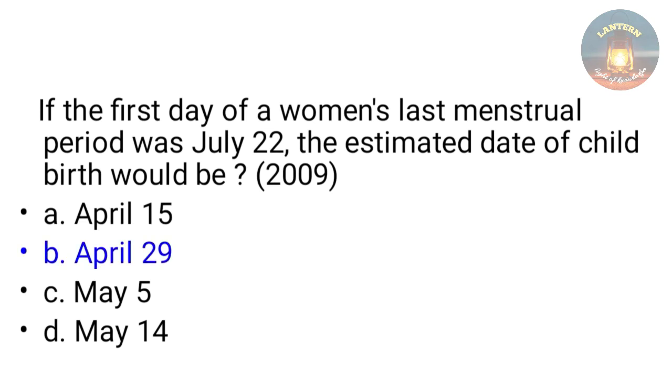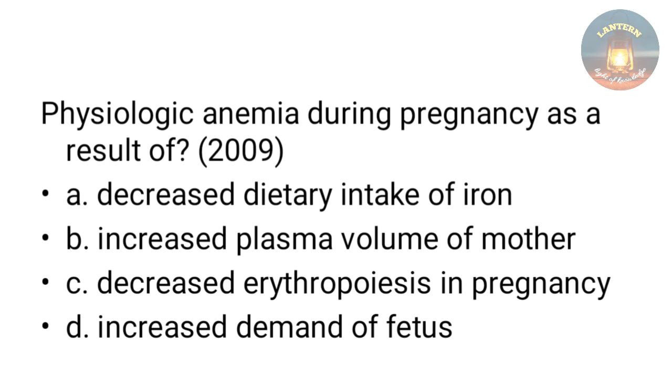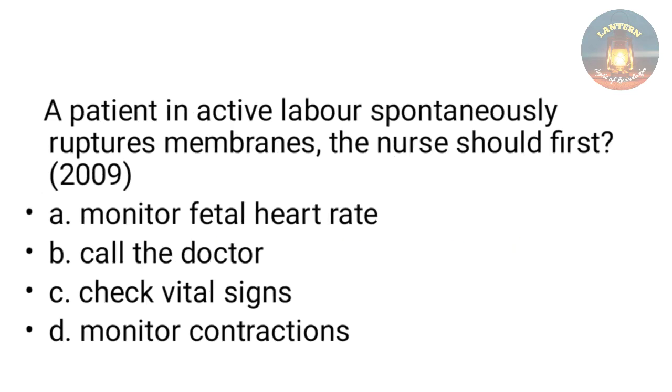April 29. Physiological anemia during pregnancy is a result of decreased dietary intake of iron, increased plasma volume of mother, decreased erythropoiesis in pregnancy, increased demand of fetus. So the answer is increased plasma volume of mother. So there is a hemodilution happening in pregnancy which causes physiological anemia.